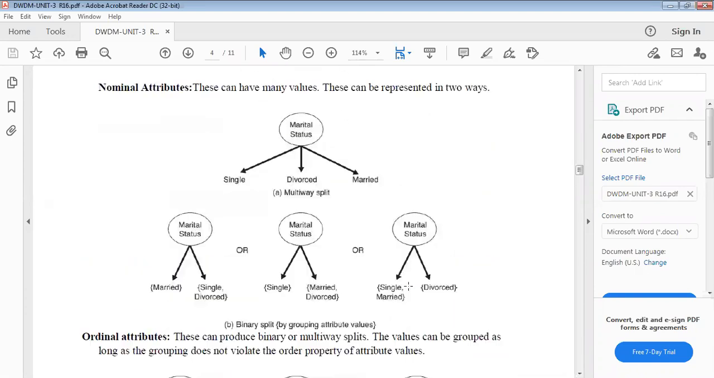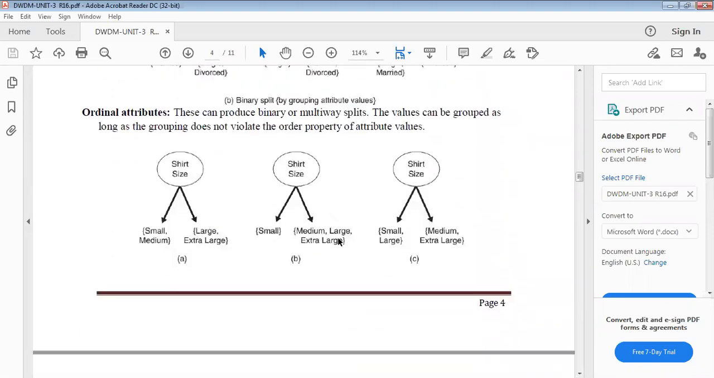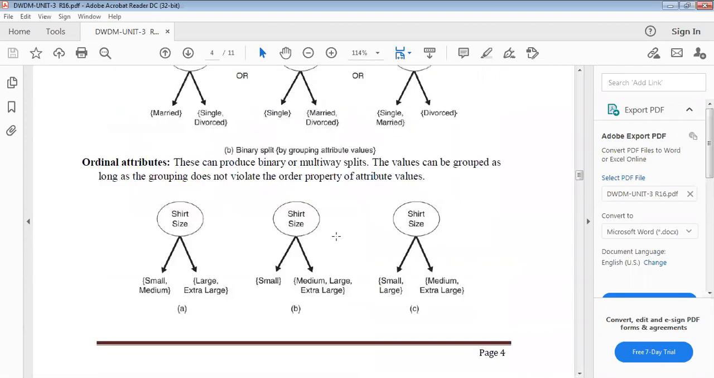Generally, attributes are of four types: binary attributes, nominal attributes, ordinal attributes, and so on. Ordinal attributes can produce binary and multi-way splits. The values can be grouped as long as the grouping does not violate the order property of the attribute values. For example, shirt size: small, medium, large, extra large.